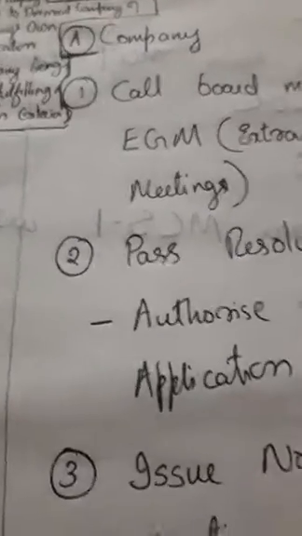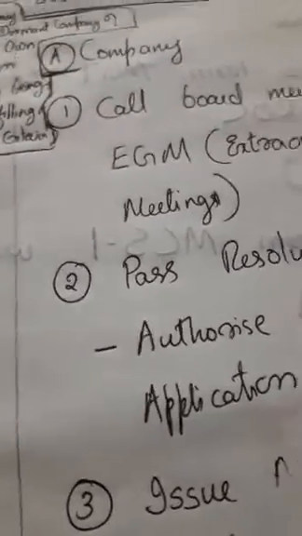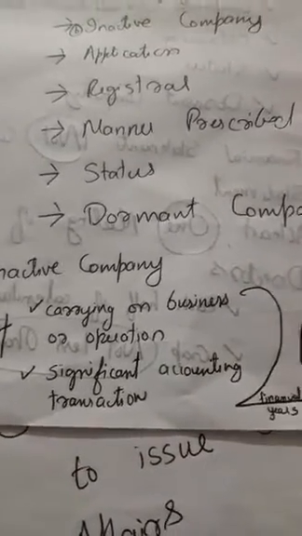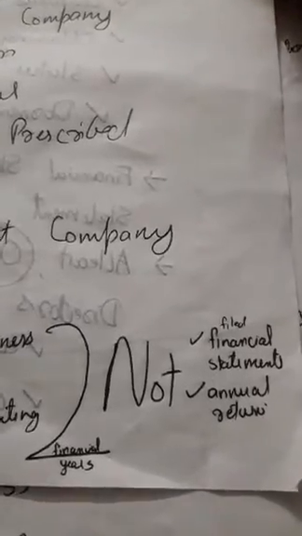In the earlier session, we said that an inactive company is one which is not carrying on business operations and has no significant accounting transaction for the preceding 2 financial years, or a company which has not filed financial statements or annual returns.